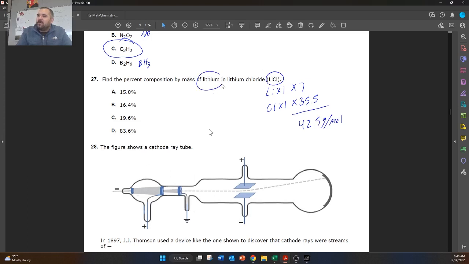To calculate the percent composition of lithium, we're going to use part divided by whole times 100 to give us the percent composition. So the part is going to be the mass of lithium. That's going to be 7. The whole is going to be the total molar mass, so 42.5. So in our calculators, we're going to do 7 divided by 42.5 times 100, and that should give us our answer. So 7 divided by 42.5 times 100. I got 16.47, so that's going to be answer choice B.